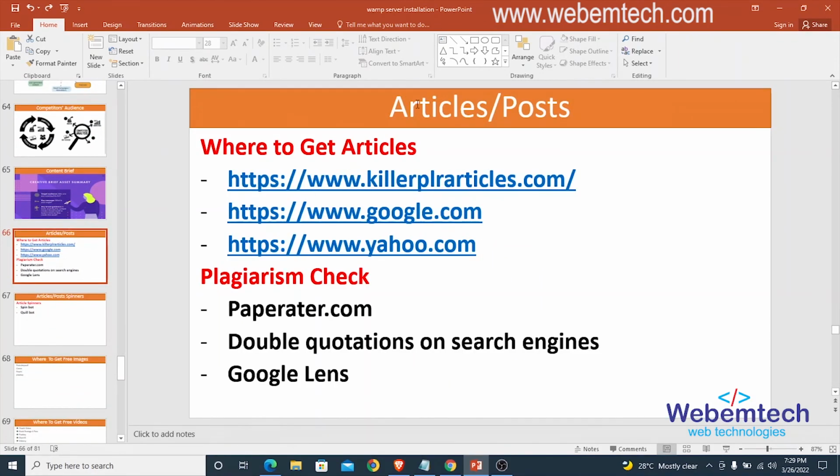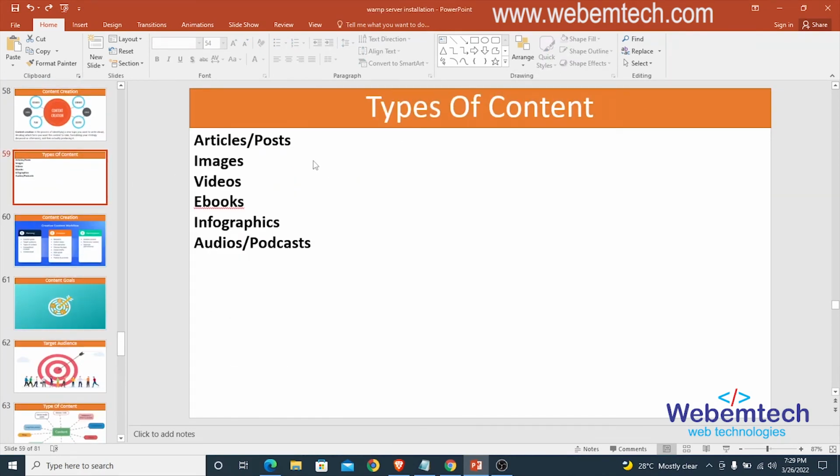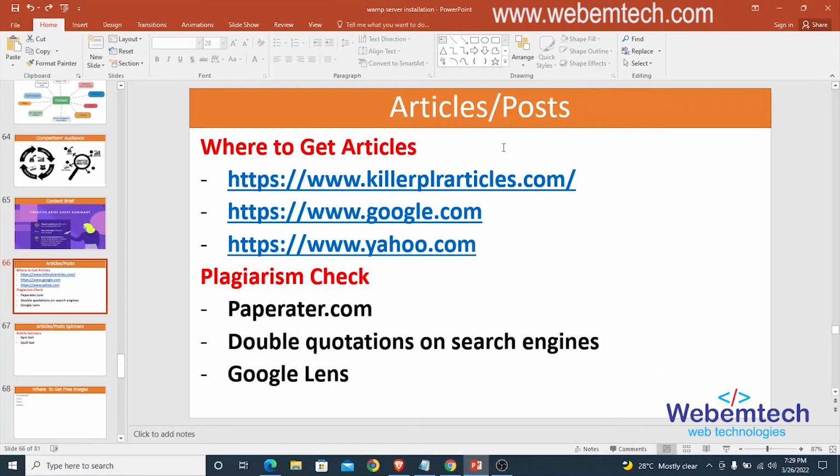Next session we'll be looking at one of the types of content, which is articles or posts. Right here we said we have various types of content. The first here is the articles or the posts. So in the next section we'll be looking at articles or posts as a type of content.